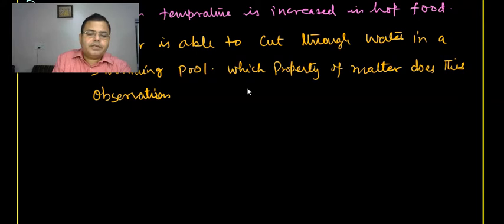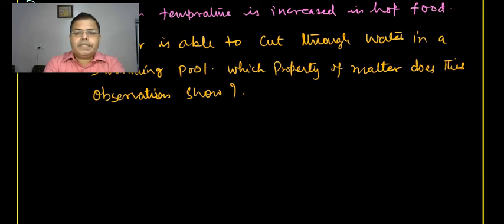So this is the question, and to answer it, we can say that water is a form of liquid, and from the properties of matter we have studied, there is an intermolecular space between two particles. So there is a space between two particles, and that is why they can be separated. When they are closely packed with each other, it is difficult to separate them.